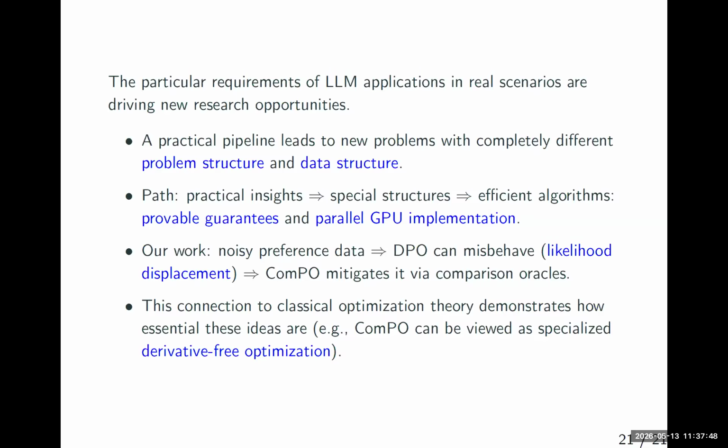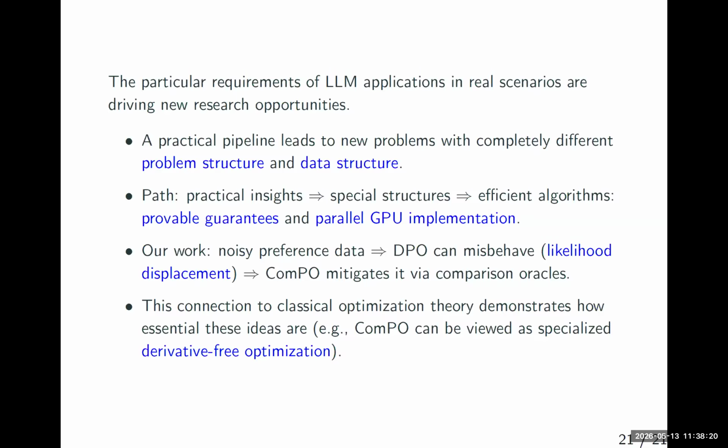And the path for our work is just to gain these practical insights and convert them to the mathematical structure, meaning that we find that the comparison oracle might be suitable for extracting information from the noisy preference data. And then we develop the efficient algorithm, which could get provable guarantees under some assumptions and also can be implemented across GPUs. So this exactly matches what our work has done.